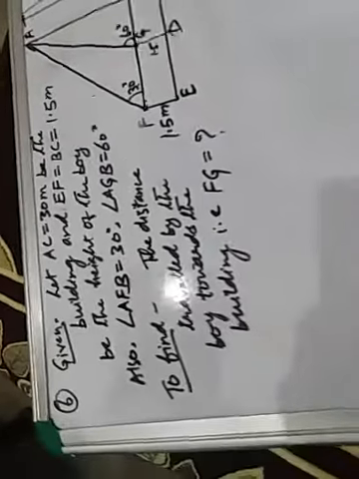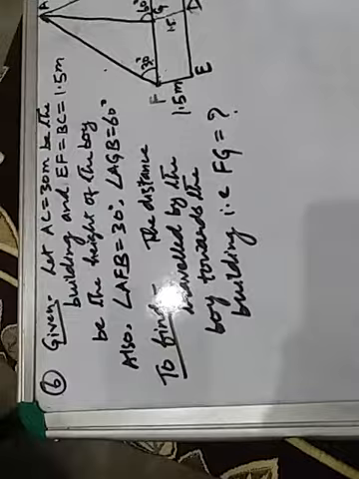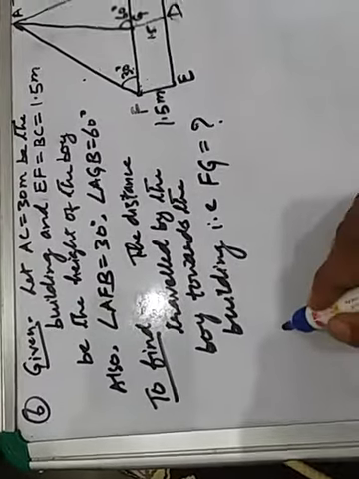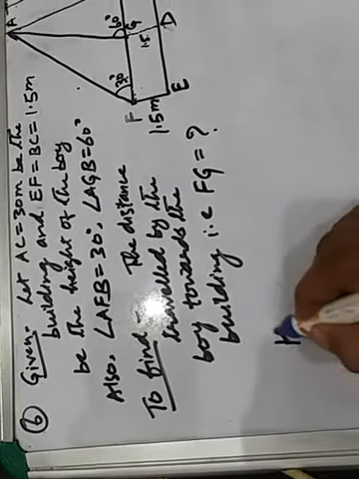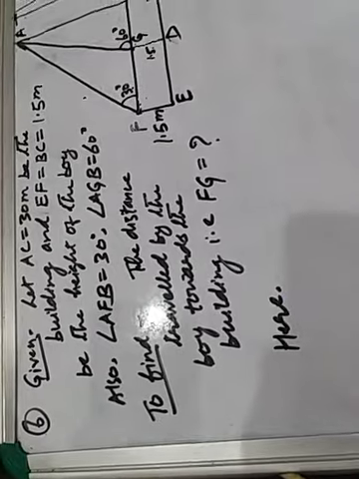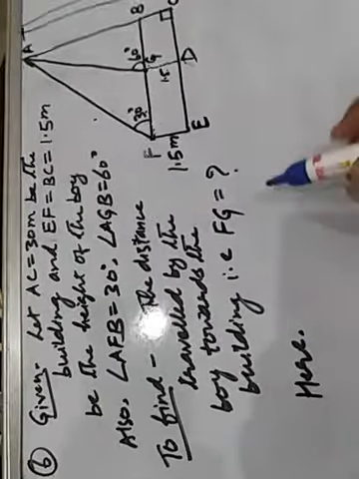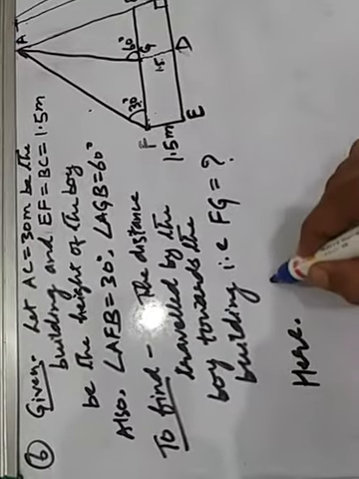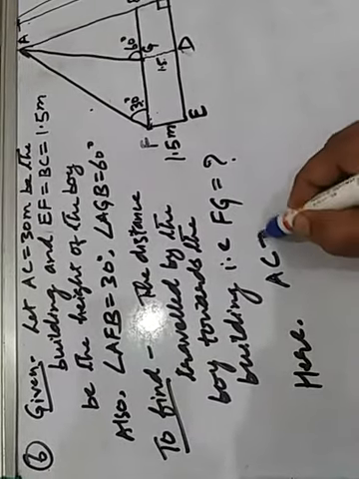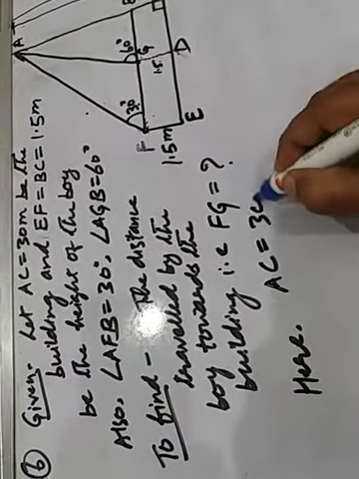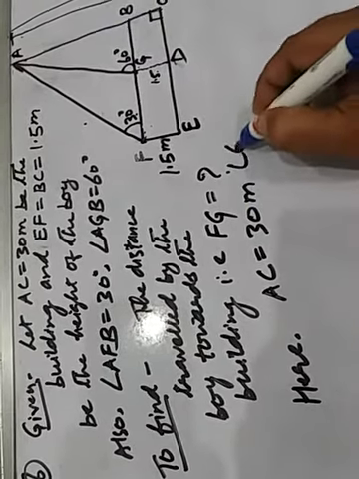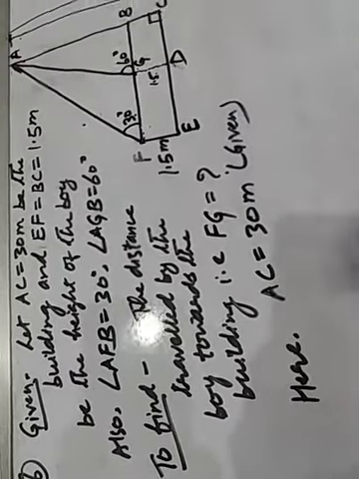Okay, children, let us solve. Clear, children? Here AC equal to 30 meter, that is given.